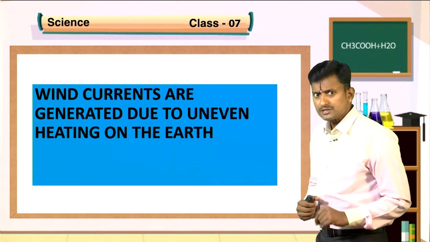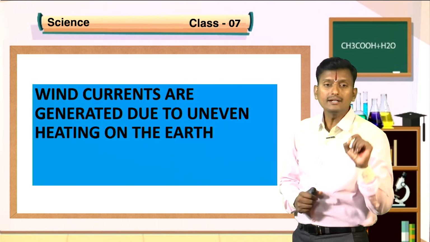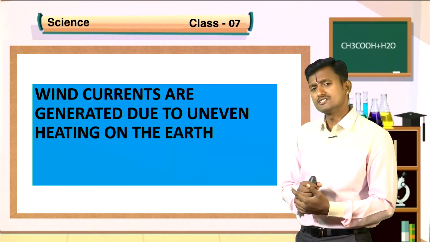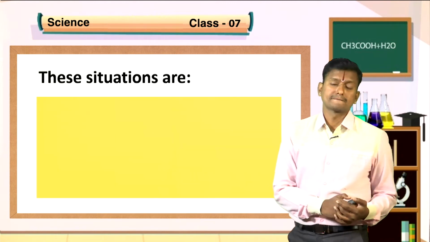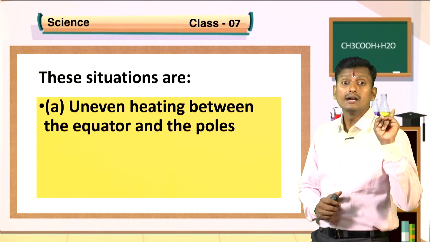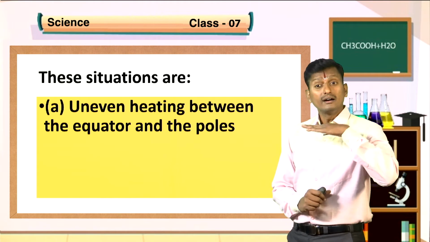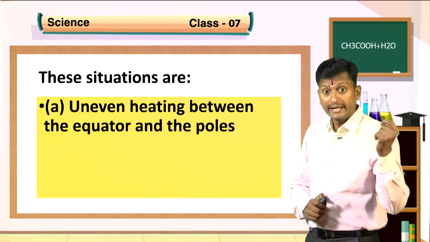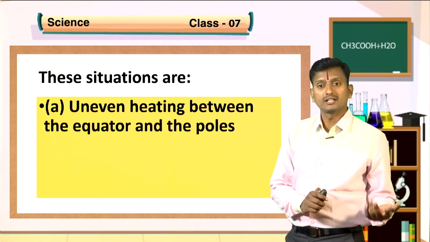The next concept is that wind currents are generated due to uneven heating on the earth. Uneven heating on the earth generates the wind currents. These situations are, number 1, uneven heating between the equator and the poles. Have you learned that? Equator and the poles. Uneven heating between the equator and the poles makes convection in air.